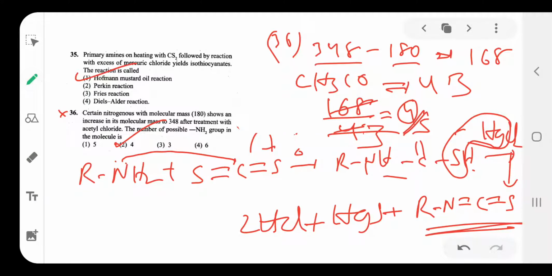Because 4 acetyl chloride react with 4 NH2 groups, only then is this compound formed. So 4 NH2 groups are present. So option is 2.